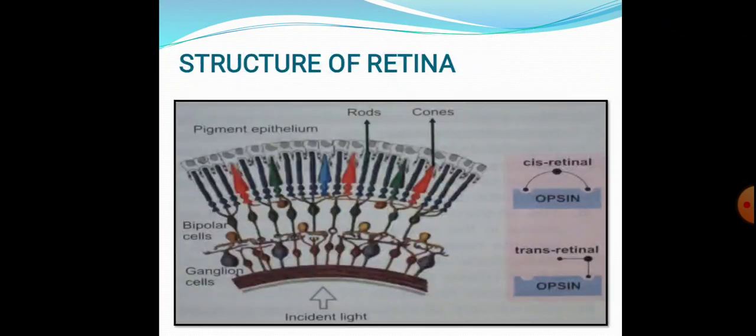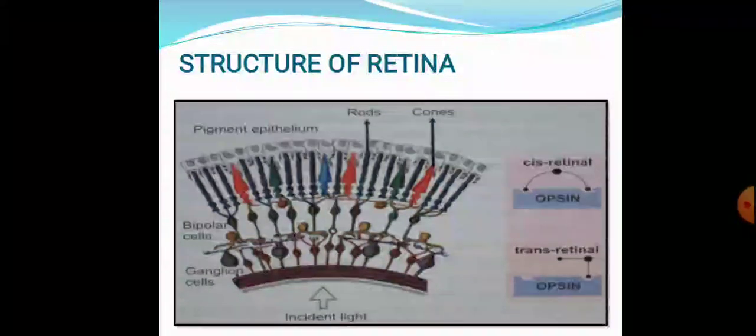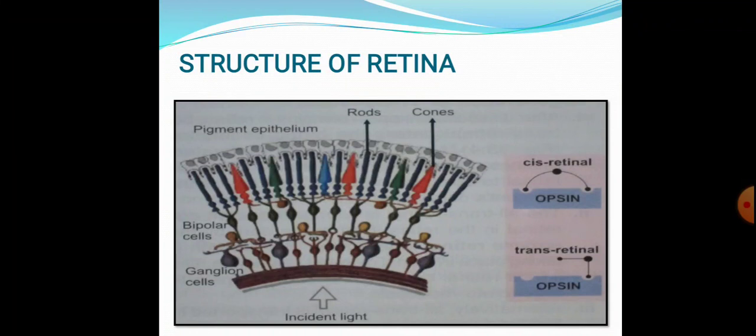So this is the structure of the retina. You all will be familiar with this, and this includes a ganglion cell layer, bipolar cell layer, and the layer of rods and cones. The rods contain the pigment called rhodopsin and cones contain the pigment called conopsin. The opsin locks the cis retinal in the inactive form. I will discuss it later.